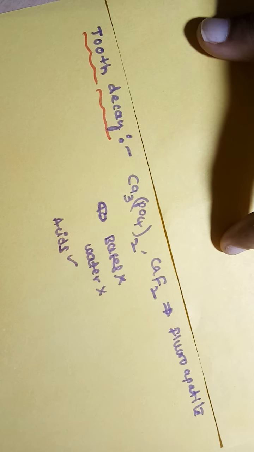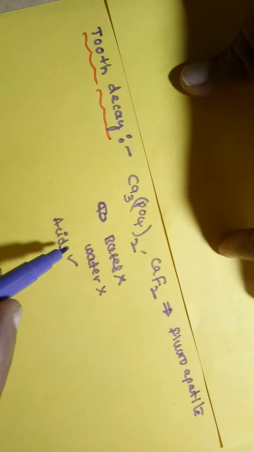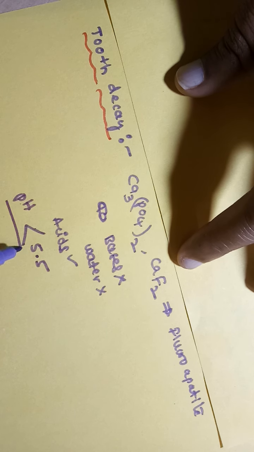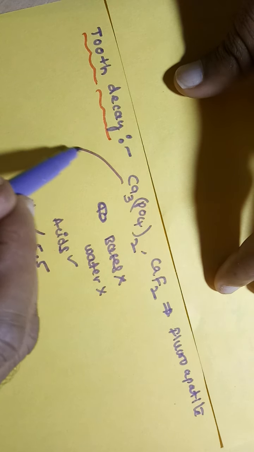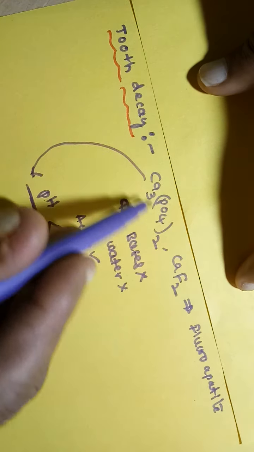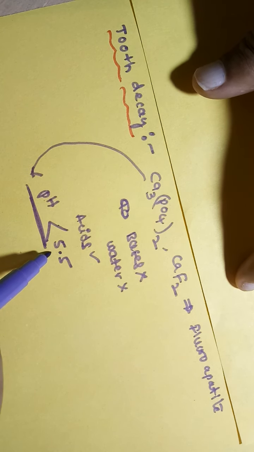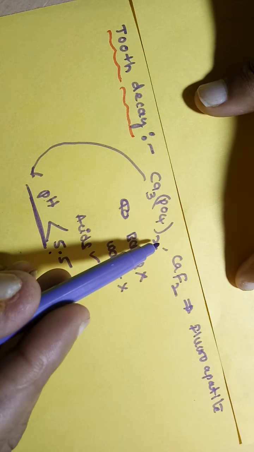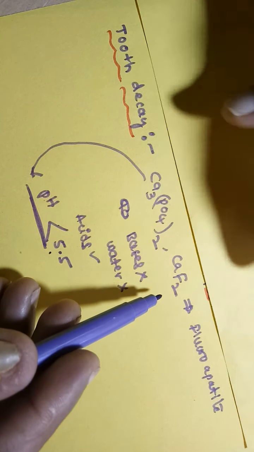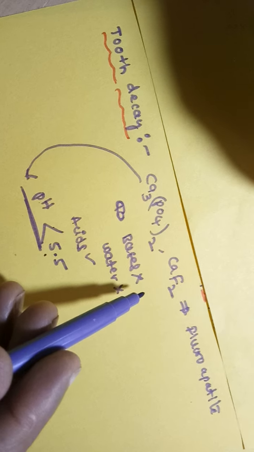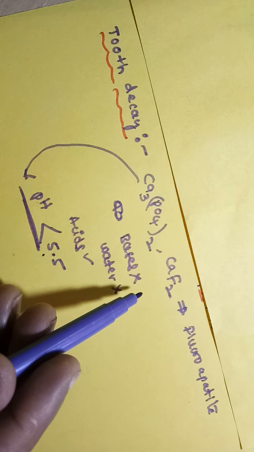So when it is dissolved in acids, if the pH value of the mouth is dropped to less than 5.5, the tooth decay will take place. That means this mixture of calcium phosphate and calcium fluoride, fluoroapatite, is dissolved in these acids, which decrease the pH value to less than 5.5. The upper layer of the teeth will be destroyed or spoiled, such that we are very sensitive towards the food materials which are eaten by us.